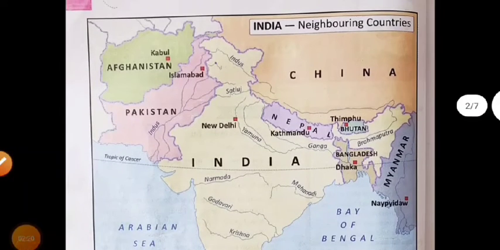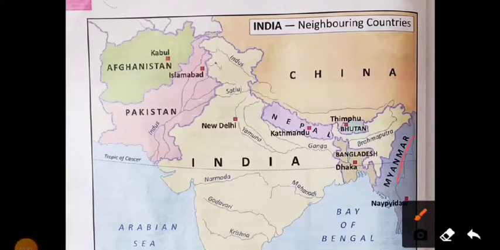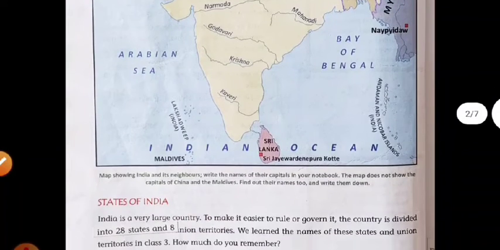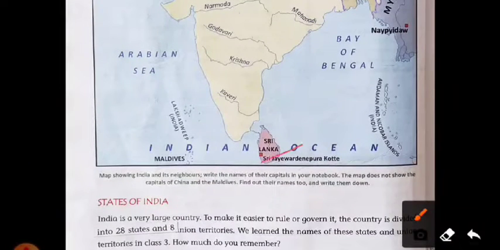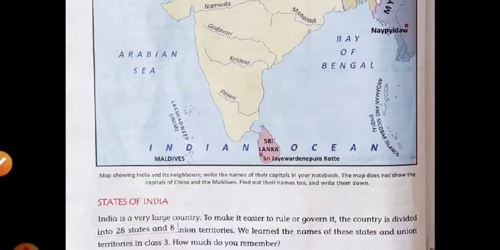On the western side are Pakistan and Afghanistan, and on the southern side Sri Lanka and Maldives are the neighboring countries of India.